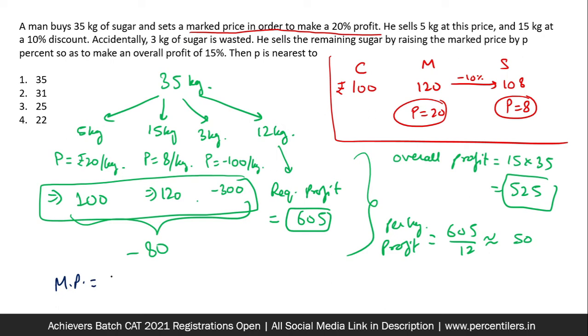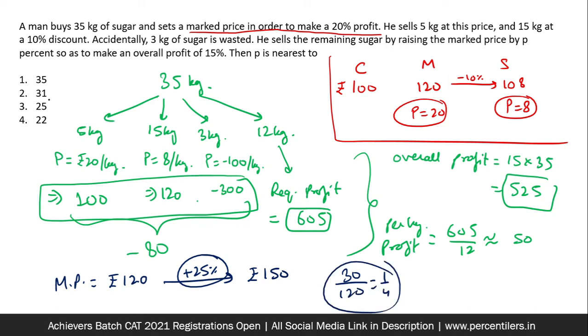Now the marked price is already 120. From 120 it has to become roughly 150, which you can calculate is a 25% raise. So the answer is 25%, because the nearest value has been asked, this is not exactly 50, it is near about 50. So that is why 25% becomes the answer to the question.